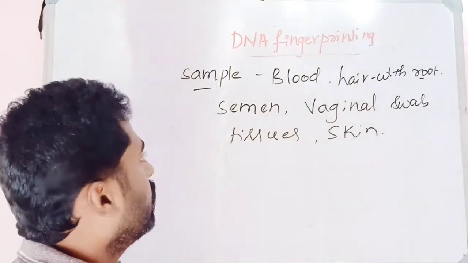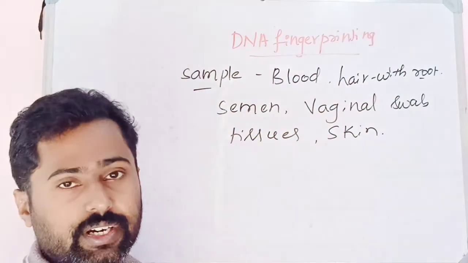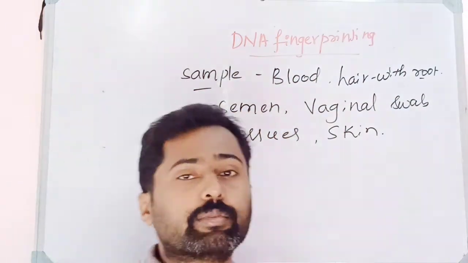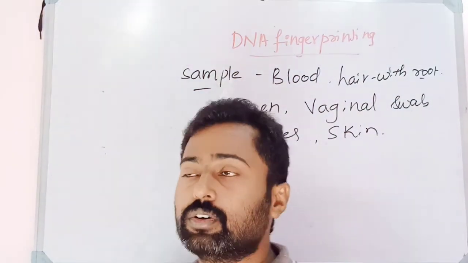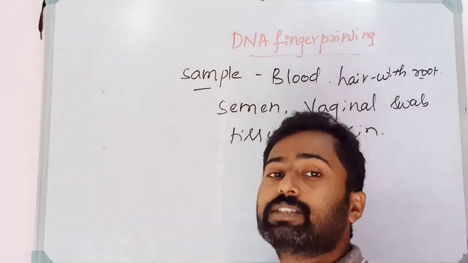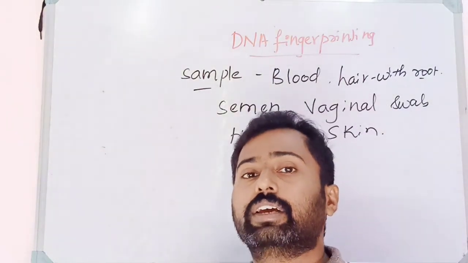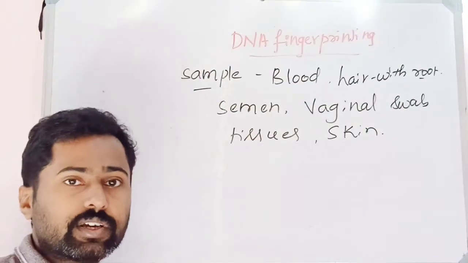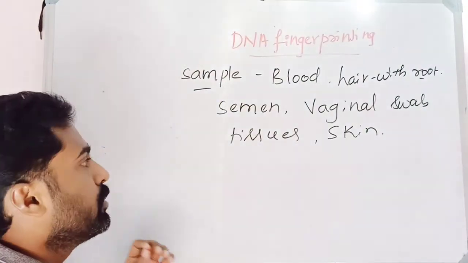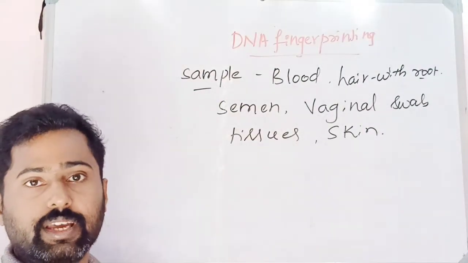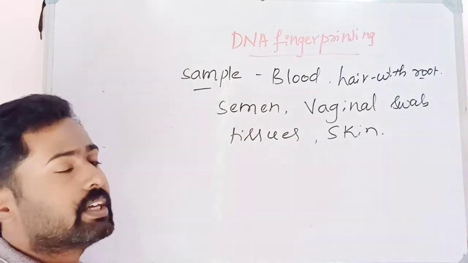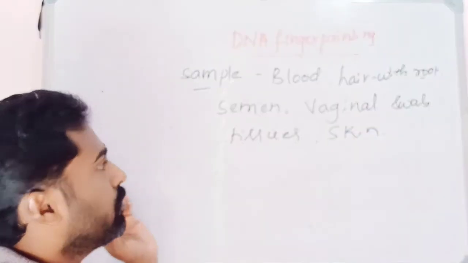Okay, but RBCs, erythrocytes, cannot be used, because you know that the matured RBCs are enucleated. They don't consist of a nucleus, hence there is no DNA in them, hence matured RBCs cannot be used. Except for that, the other cells in the body can be used for the DNA fingerprinting procedure.